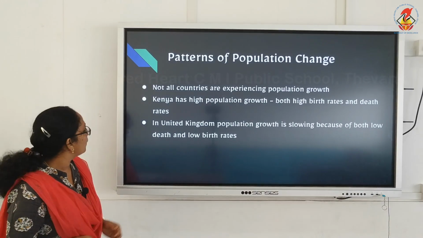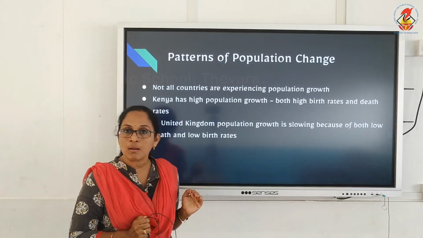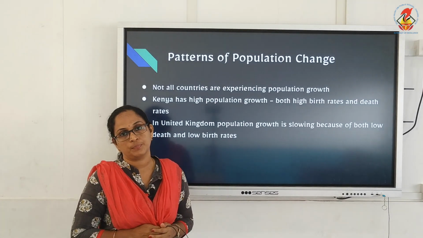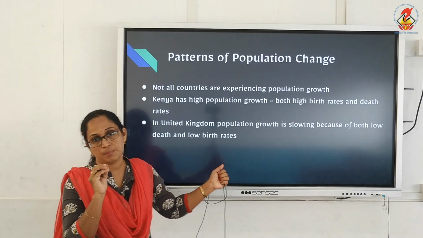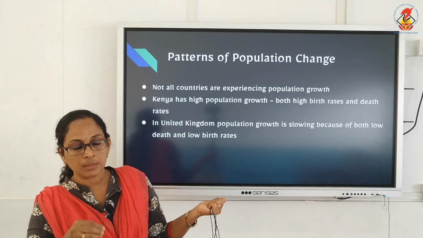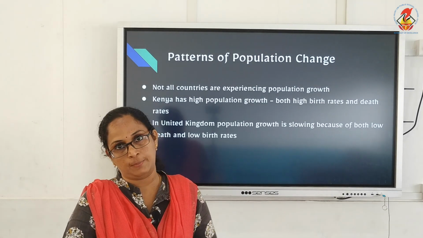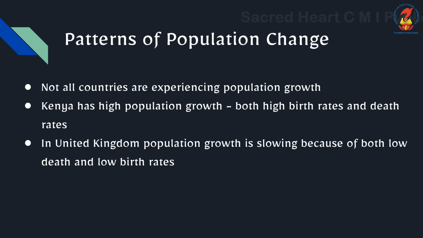And coming to the example of USA, population growth is slowing down because of low death and low birth rate. Here we need to concentrate on low birth rate, children, because countries are taking measures or policies to reduce the birth rate in their country. So a country like Kenya is experiencing high population growth, but in the USA we can see birth rate is coming down.